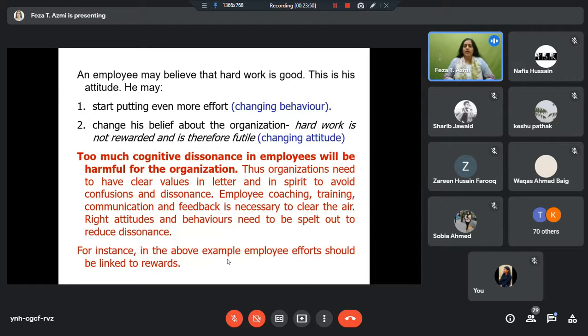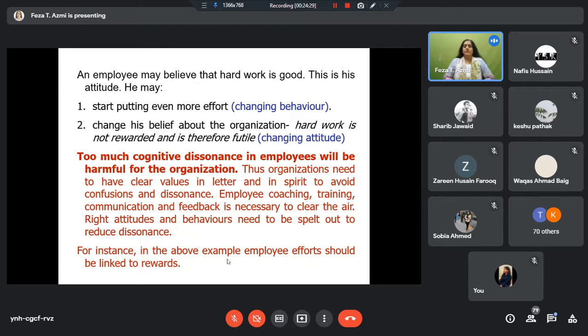So organizations need to have clear values in letter and spirit to avoid any confusion. Employee coaching, employee training, communication, feedback, reward, all these are necessary to send a strong message about what we value in the organization. So if the organization values ethics, then that message has to go. People who are ethical have to be rewarded. People who are resorting to unethical means, they have to be penalized for that. Your training, your communication, your feedback, all that message has to go to people that we value ethics.